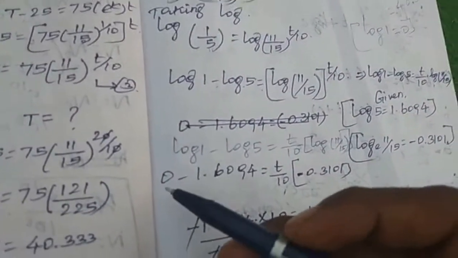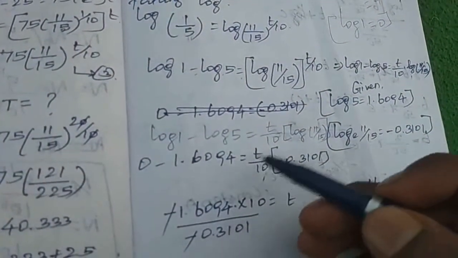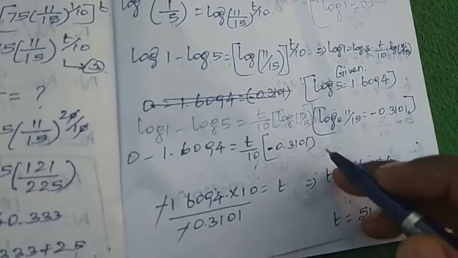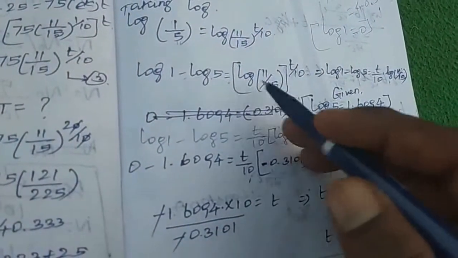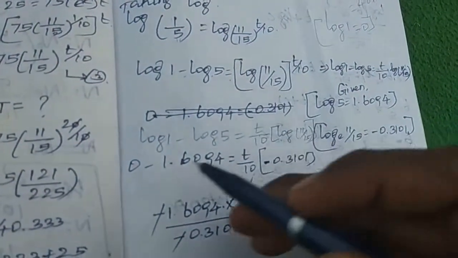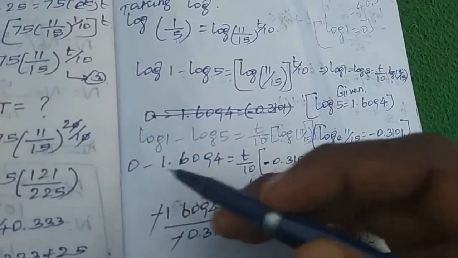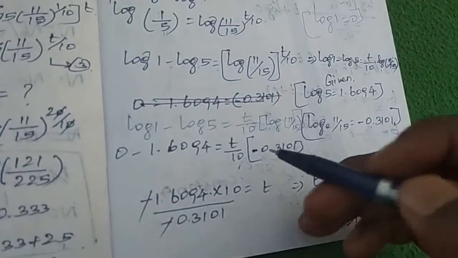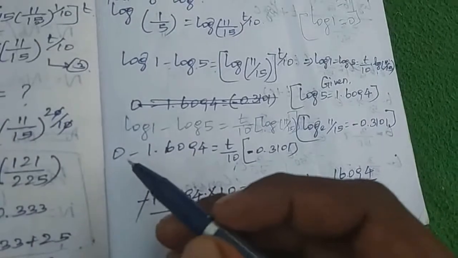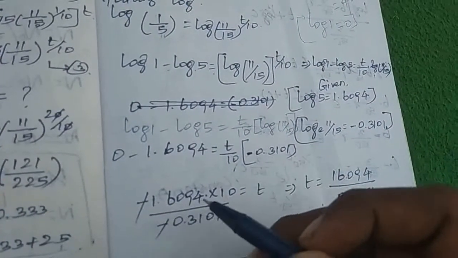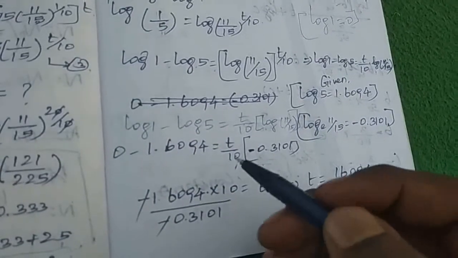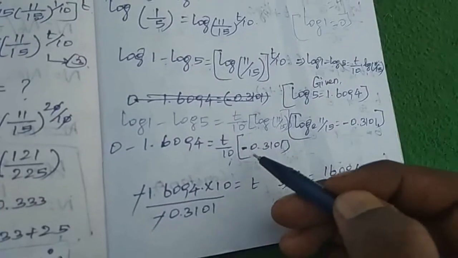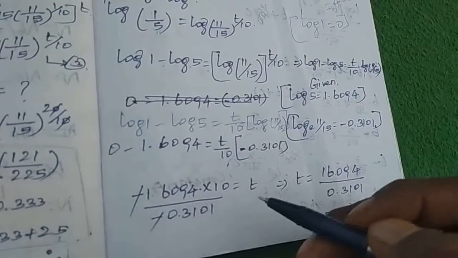So log 1 is 0, log 5 is 1.6094, equal to t by 10 of log 11 by 15, value minus 0.3101, because that is the log a power m concept: log a power m is written as m log a. So 0 minus 1.6094 equal to t by 10 of minus 0.3101. Now minus 1.6094 into 10, because the divisor 10 goes to the other side as a multiplier, and the minus 0.3101 goes to the other side as a divisor, equal to t.